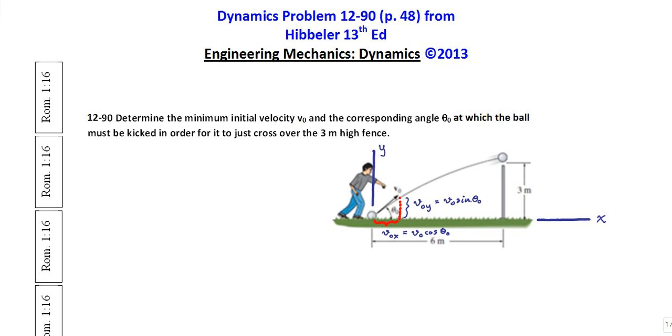Okay, now let's go ahead and write our kinematic equations. And we will do these along the horizontal and vertical directions as well. And let's start with the horizontal one. So if I write the horizontal one, I'm going to get x is equal to x naught plus v naught x times the time t plus a half of a x times t squared.